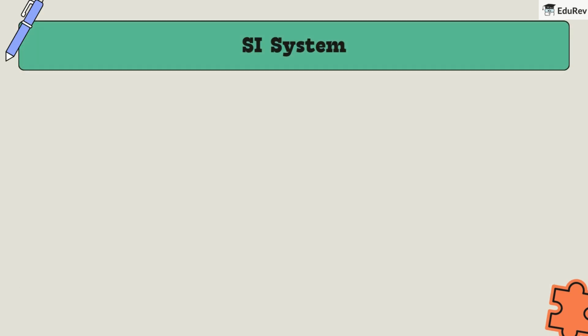Now finally we have the SI system, International System of Units. This is the modern standard used worldwide. The SI system uses the MKS system and adds units for the remaining fundamental quantities. Let's look at them all together.